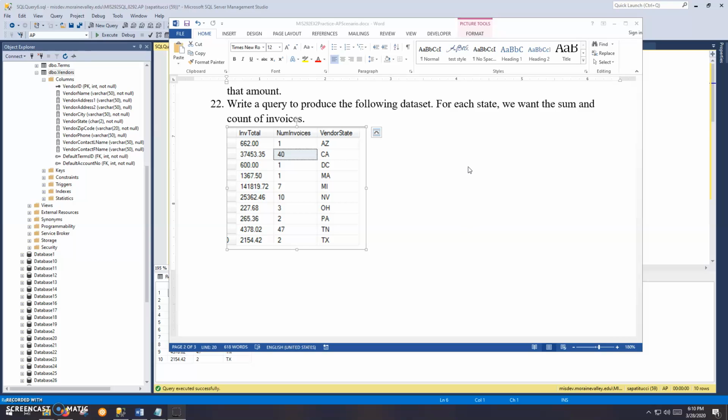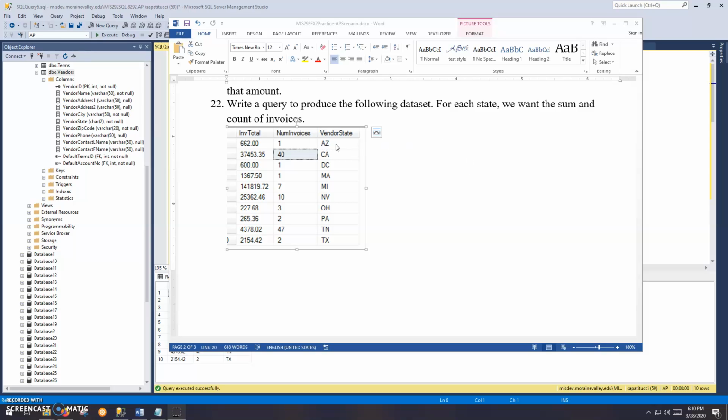Okay, so now we're finally getting into some grouping here. This is problem number 22. It says write a query to produce the following data set for each state. Note we're grouping by state here. We want the sum and count of invoices.